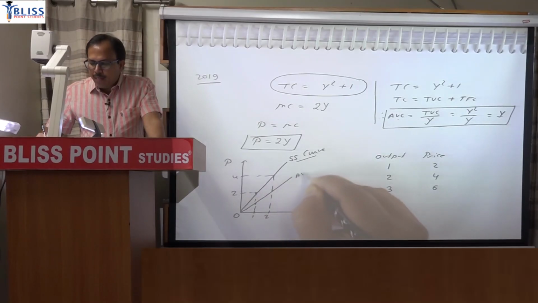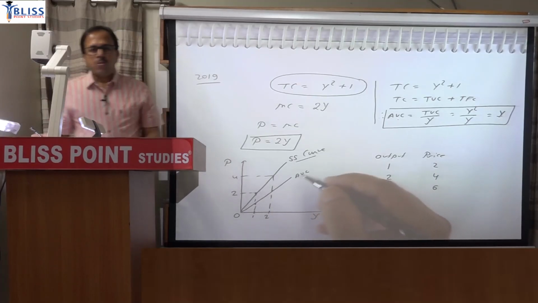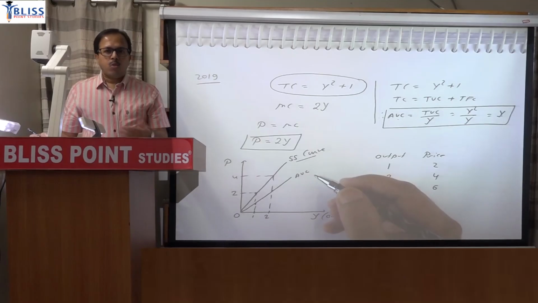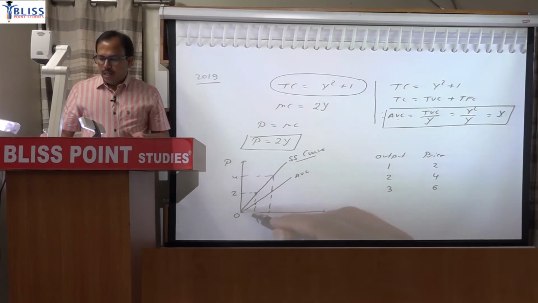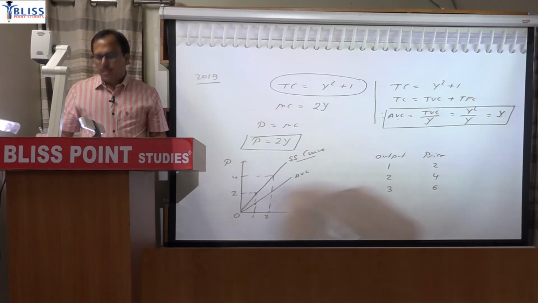That will be the average variable cost curve. So the entire marginal cost curve is lying above the average variable cost curve. So no problem, marginal cost has to be greater. So in this case, the entire marginal cost curve is lying above the average variable cost curve. So this entire curve is the supply curve.